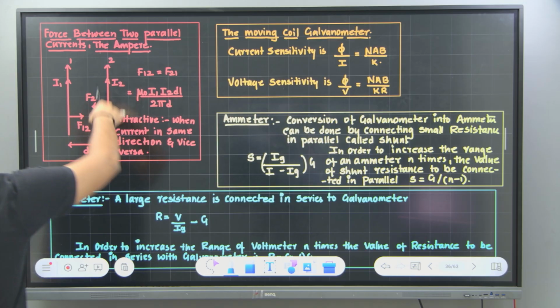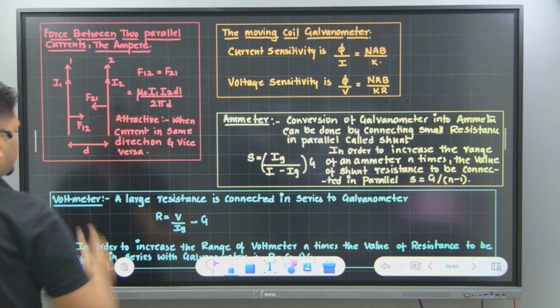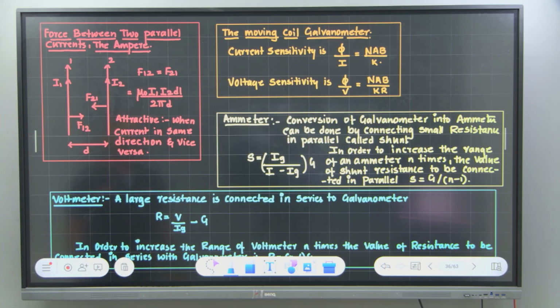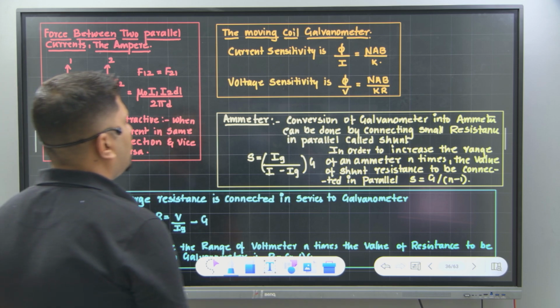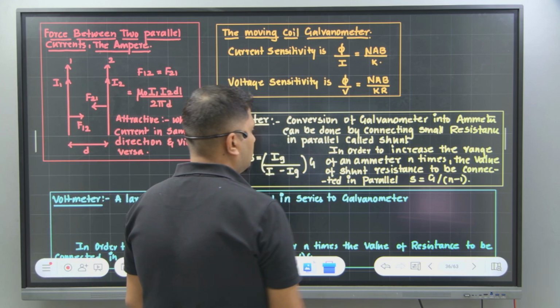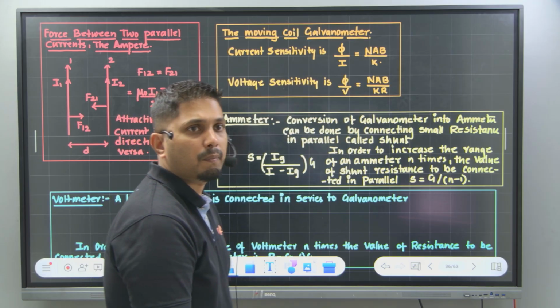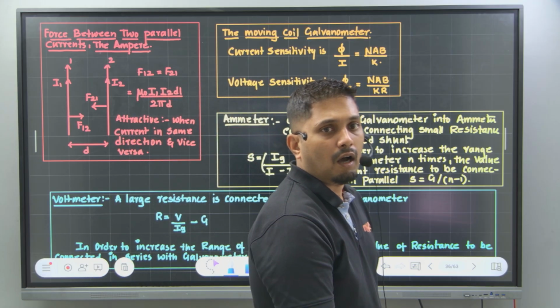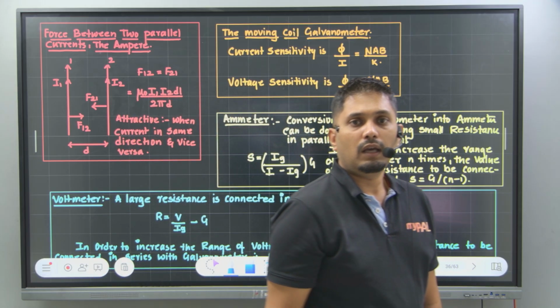If it is moving in the opposite direction, then the force is repulsive, correct? Now current sensitivity can be given by, or sorry, shunt resistance can be... what is shunt resistance? How do you convert a galvanometer into an ammeter?